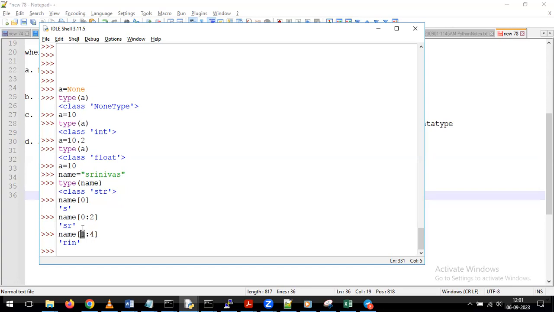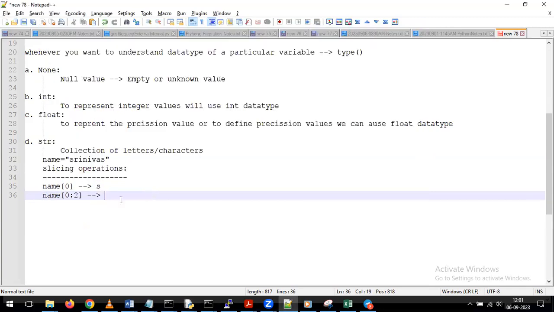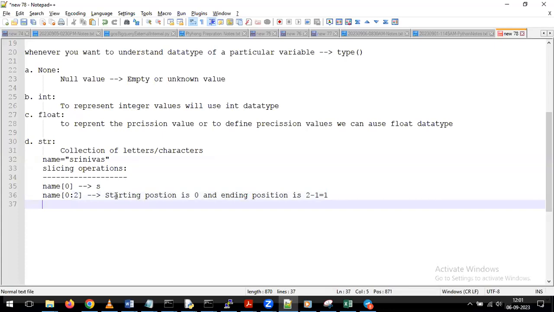That is the way we need to understand how this slicing operation is going to perform on top of our Python. Okay. Now in the same way, for example, I am giving starting position is 0 and ending position is 2 minus 1, which is nothing but 1. So this is the way we are going to get the data. Okay. So next we'll see one more thing.